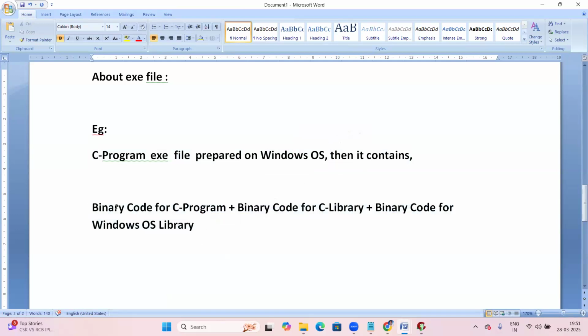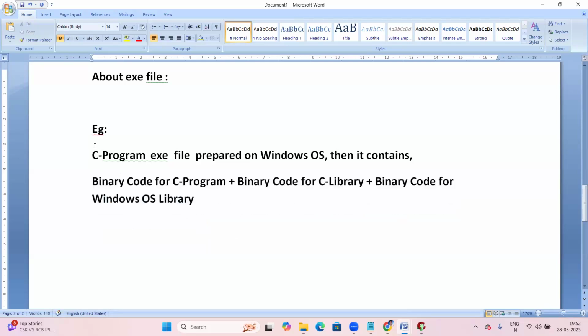So the exe file contains the binary of your program, the binaries of your C library, and the binaries of the OS library. By linking all of this, it generates the exe file. So finally, the exe file contains binary code for the C program, binary code for the C library, and binary code for the OS library. Yes, let us take one more example here.